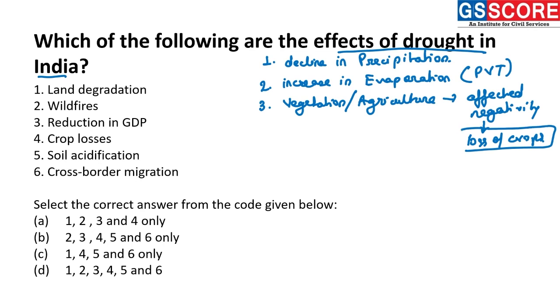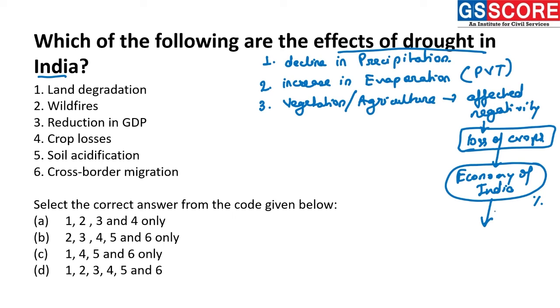If there is loss of crops, we can see the farmers who are affected by these droughts will suffer, and because of the loss of crops, the overall economy of India will also decline by some percentage.